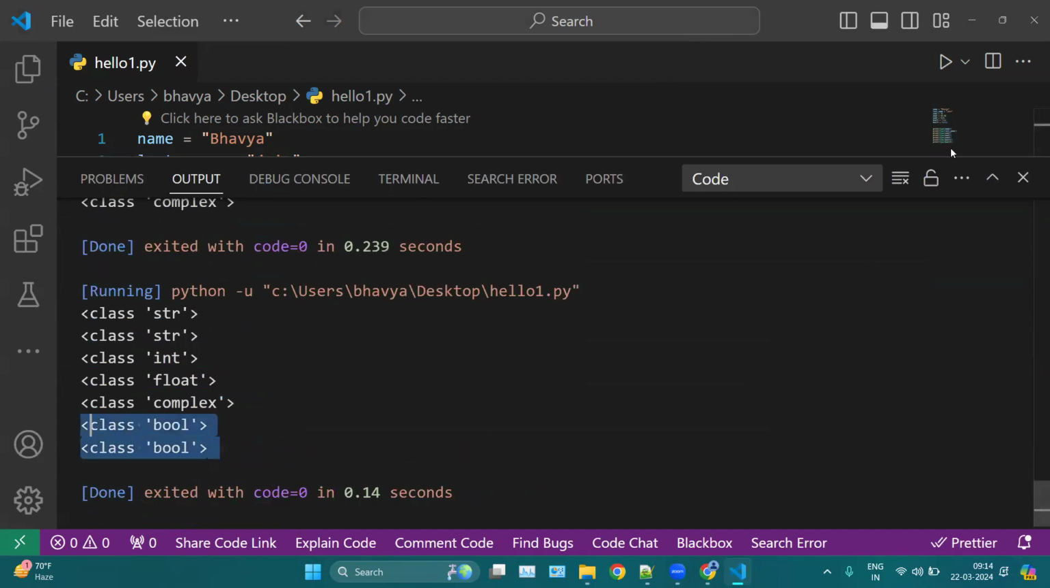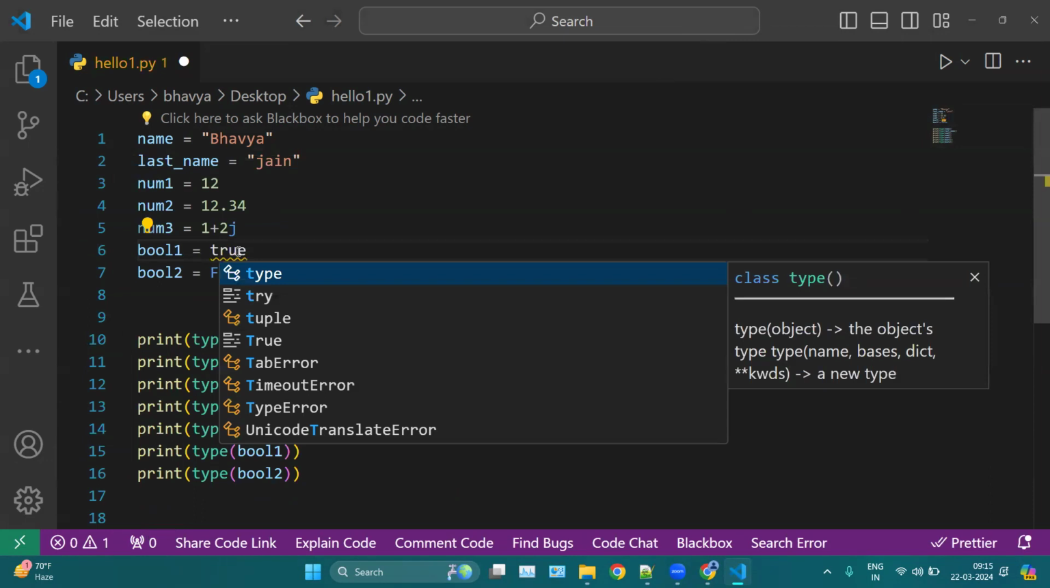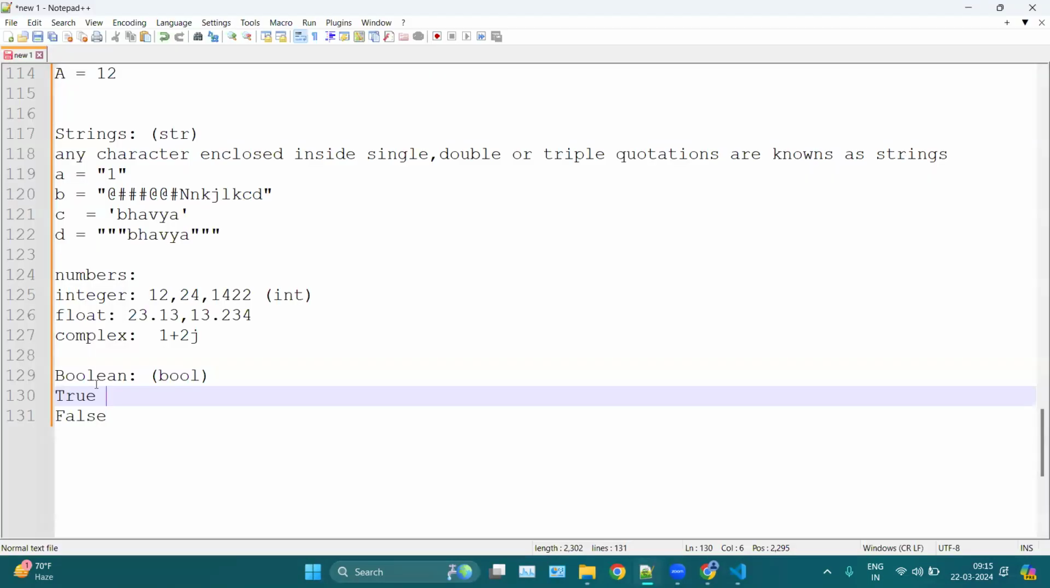Boolean values only have two values, True and False. And T should be uppercase, and same as F should be uppercase. If you use a small t here, this will throw an error, because this is how you recognize any Boolean value. If T is in capital letter, then it is a Boolean. If T is in small case, then this one is not a Boolean value. So whenever you want to use any Boolean value, it should always start with a capital letter.